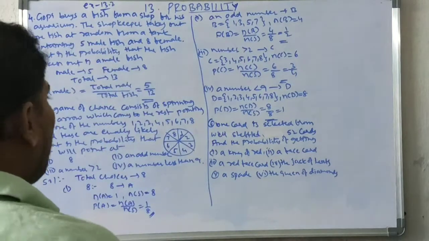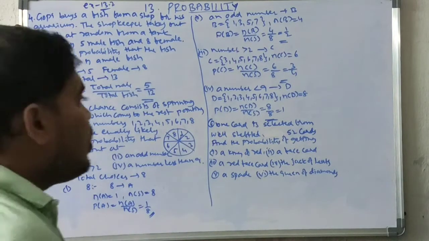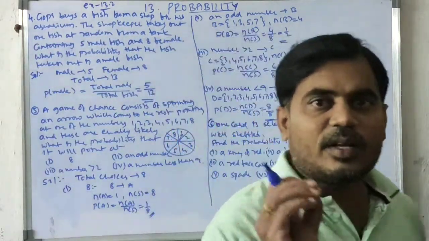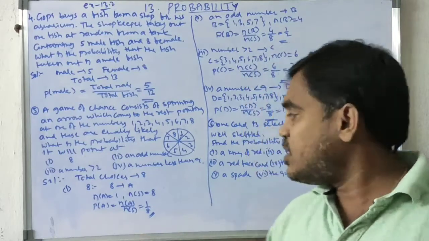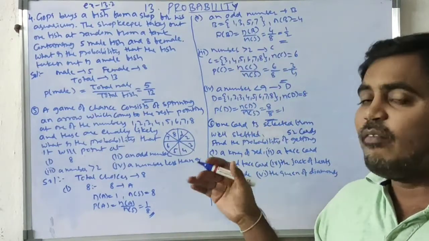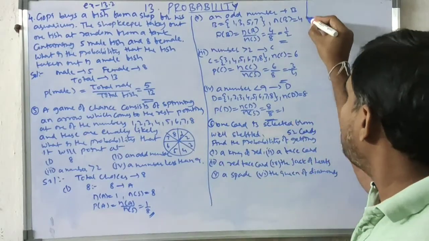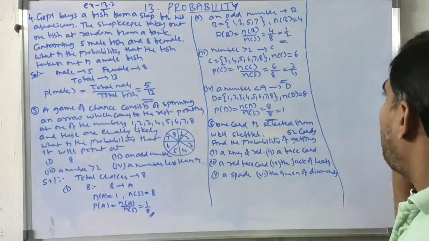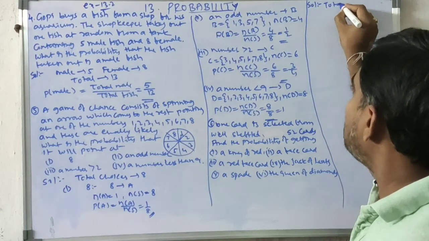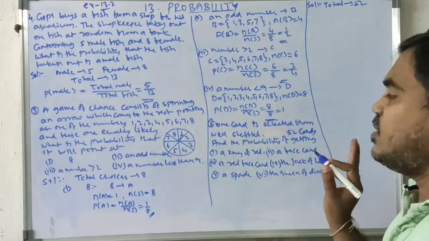Okay, so these are the questions we need to answer now. First, total cards equal to 52. In these 52 cards, we need to pick one card. That card must satisfy this condition. According to this event, what are the choices? First solution. Total cards 52.